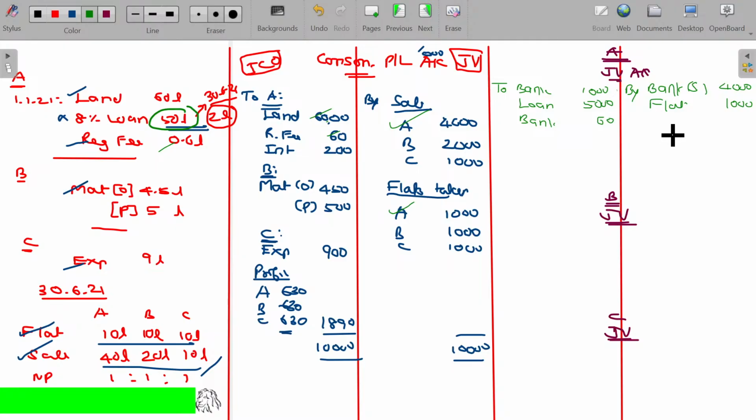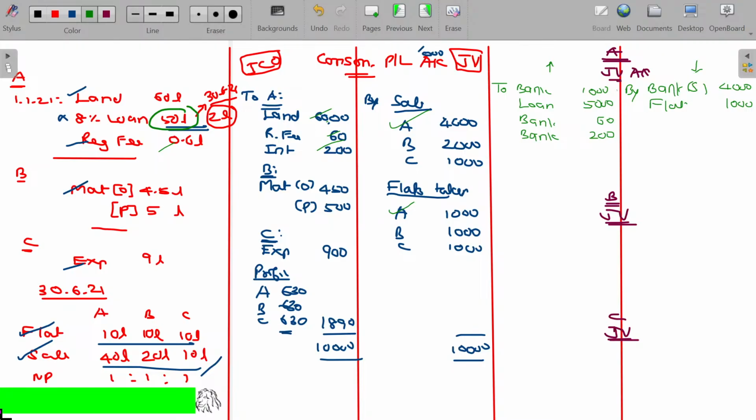Now, he has to pay interest also. Bank. Keep it the other side. Okay. Bank. The value being 200 rupees. Is that okay? What he pays, no, all these things are recoverable from him, from joint venture. So these things are debit items. The amounts recoverable from the joint venture are shown on the debit side. The amount recovered from the joint venture will be credited by showing it on the credit side.